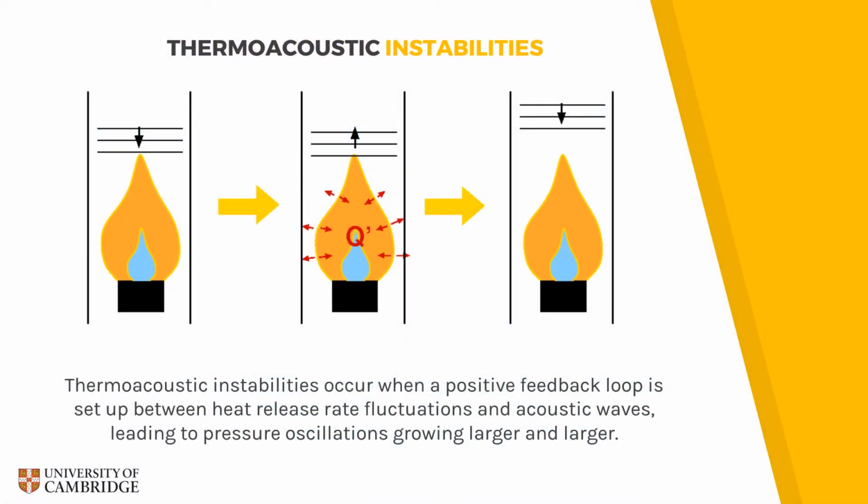A flame in an enclosed space naturally has perturbations in its heat release rate which make it radiate acoustic waves. These waves may be reflected back onto the flame by the combustor walls, producing further heat release rate oscillations, which in turn produce more acoustic waves. Depending on their relative phase, the heat release rate fluctuations and acoustic oscillations can potentially feed more and more energy into each other, leading to large amplitude vibrations known as thermoacoustic instabilities.